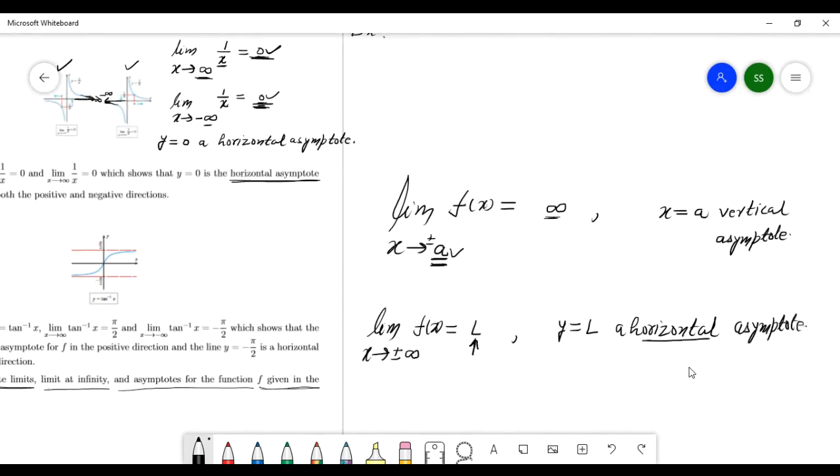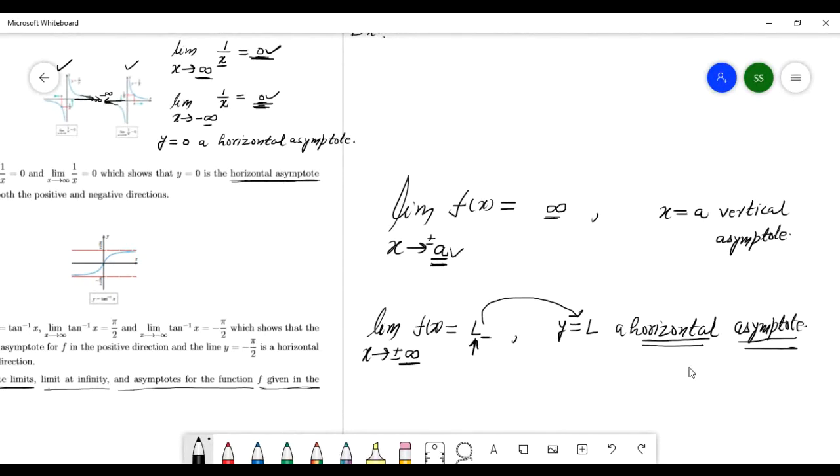Here the limits are as x goes to plus or minus infinity, and this number is called a horizontal asymptote.